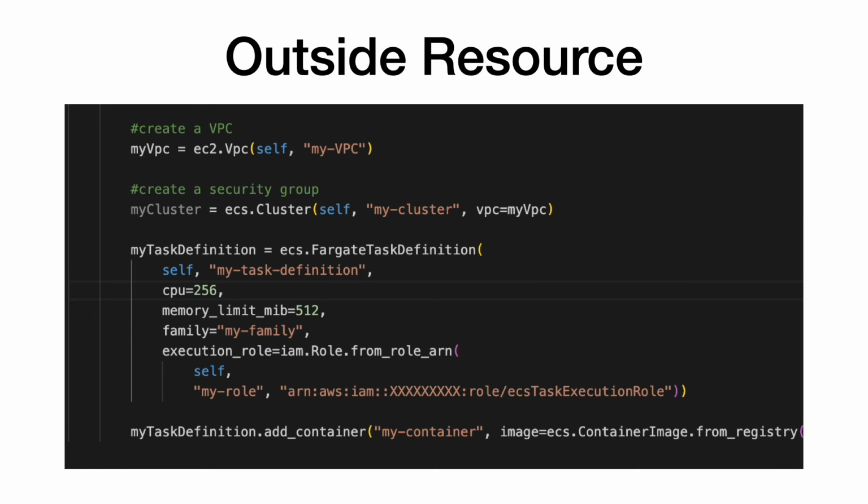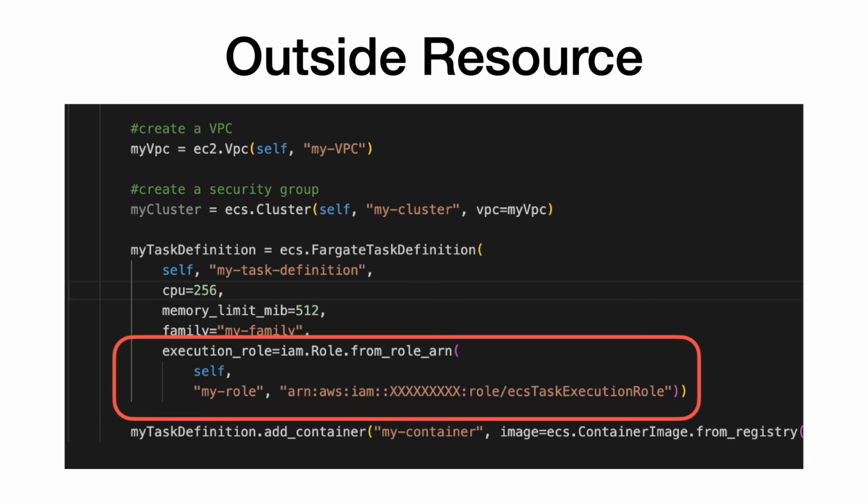For instance, I'm creating the ECS task definition and I need to provide a task execution role. As I already have the IAM role created for it, I'm creating a proxy role object here and passing its reference to the execution role parameter. I've used a static method, from role ARN, of the role construct here. There is another similar method, from role name, available with the role construct, where you can create the proxy role object with a name. Most of the CDK constructs provide such utility methods to refer to the existing AWS resources.